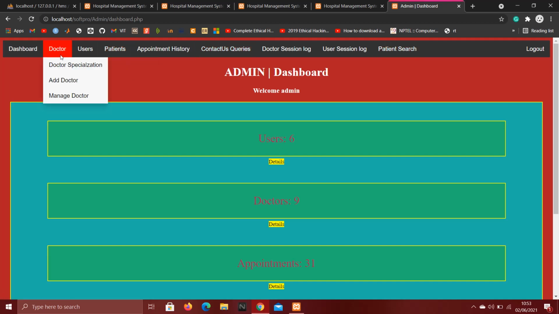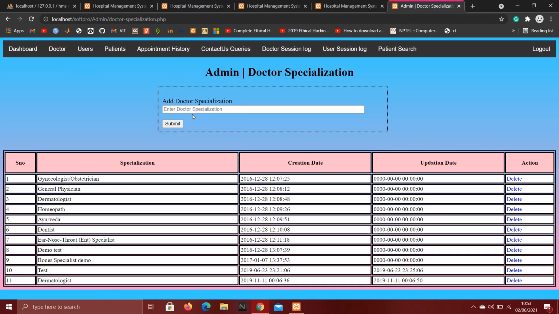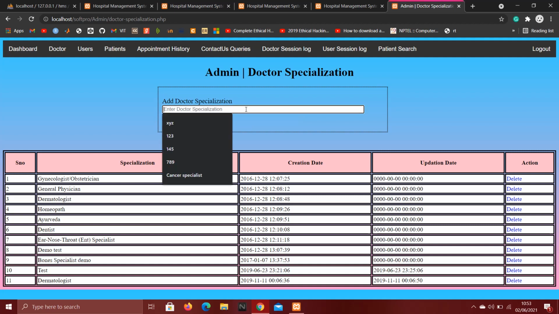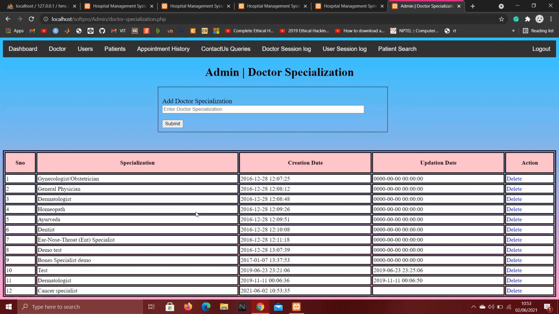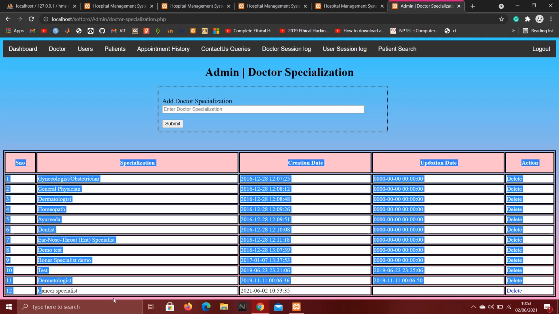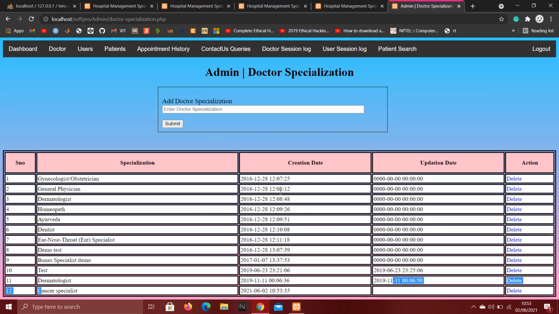So let's go to the doctor specialization. From here, admin can add any new doctor specialization to the hospital, like he can provide new facilities for the patient. Let's add a specialization like cancer specialist, and we can see a cancer specialist is added. In the same way, he can delete also.